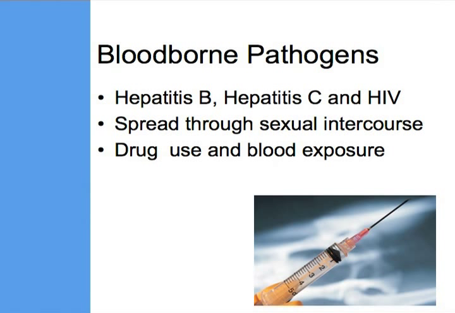A blood-borne pathogen is a specific virus that is spread through blood or other body fluids. Hepatitis refers to a disease that affects the liver, and the letters A, B, and C refer to a specific virus. HIV, the human immunodeficiency virus, causes AIDS. Hepatitis B, hepatitis C, and HIV are spread by blood and bodily fluid contact.